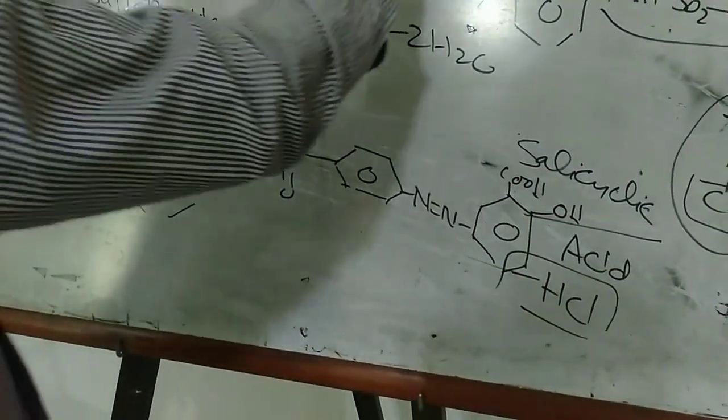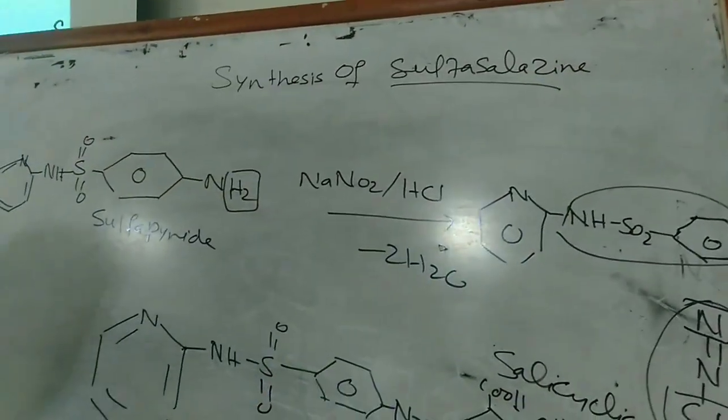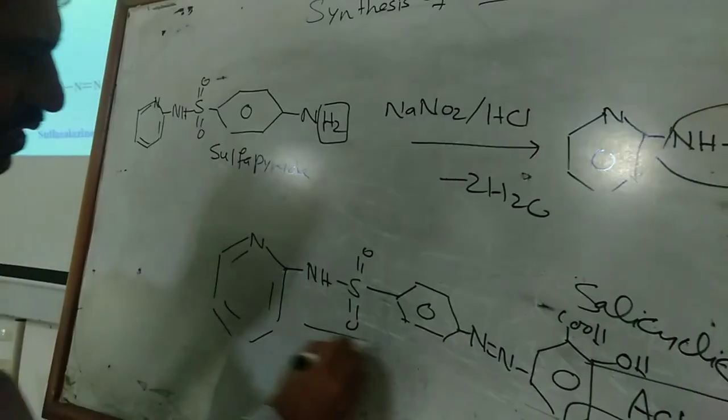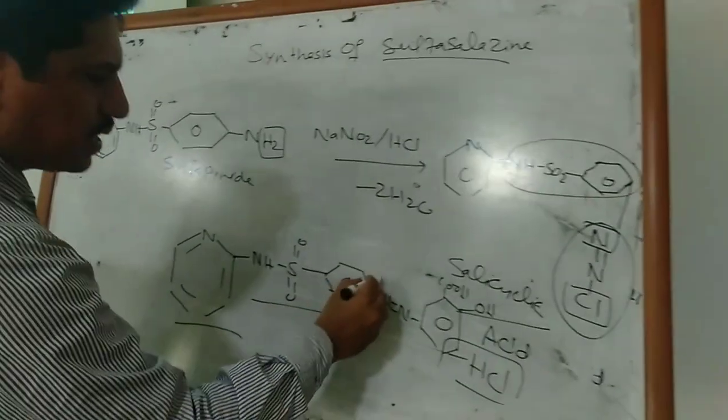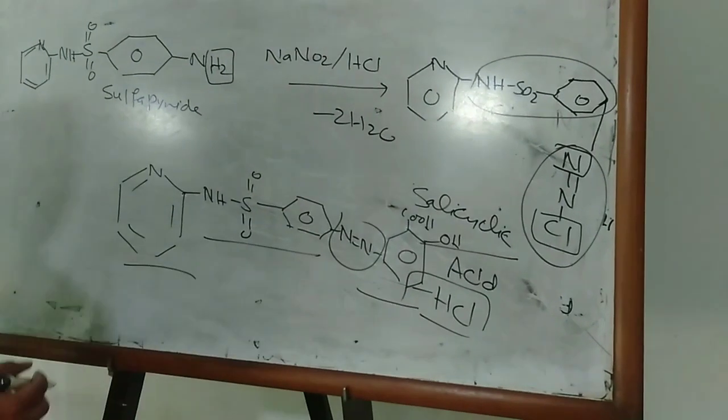So sulfasalazine drug, that is sulfa linkage, that is pyridine, that is azo linkage, and that is salicylic acid. So that is the structure of sulfasalazine.